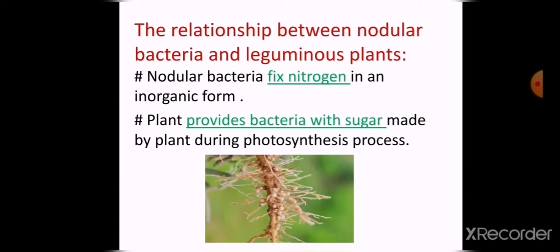So the relation between the nodular bacteria and the leguminous plants is mutualism because both of them benefit from each other and are not harmed.